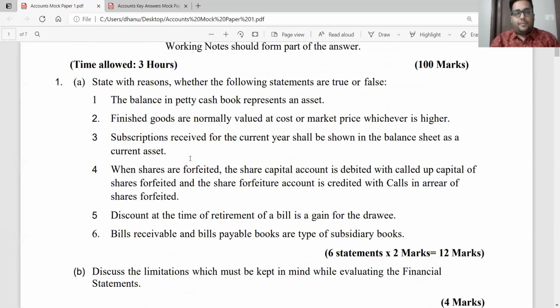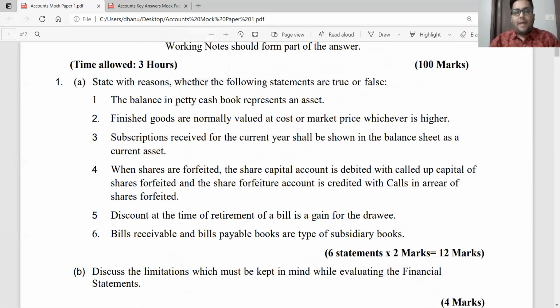Question number 1 is always compulsory and you need to answer any 4 questions from the remaining 5 questions. I'm not going to keep a choice. I'm going to discuss all the answers. So let us directly step into question number 1. State with reasons whether the following statements are true or false. Most of the students answer true or false, but they forget to note that you have to also give a reason. State with reason whether it is true or false.